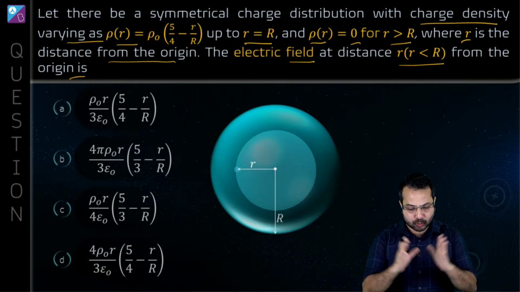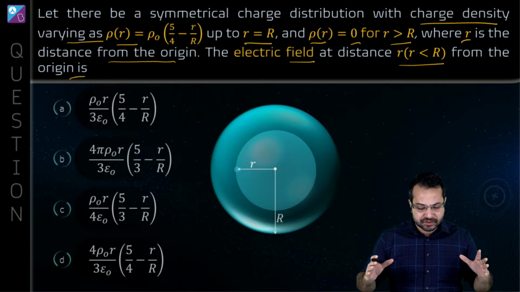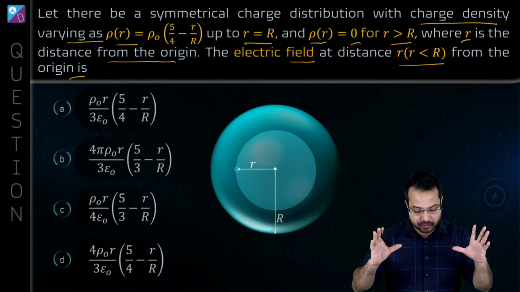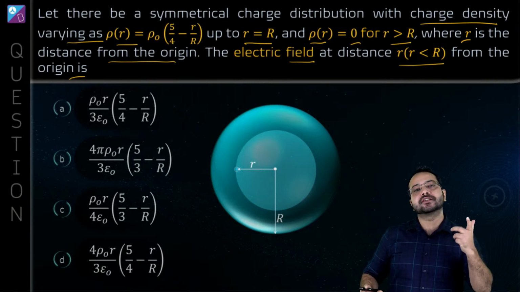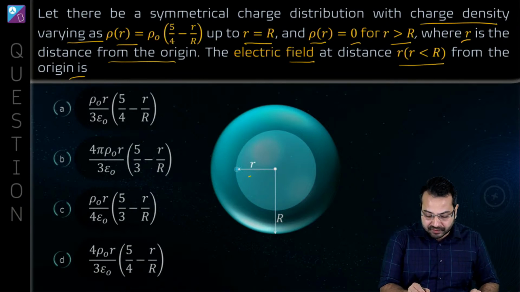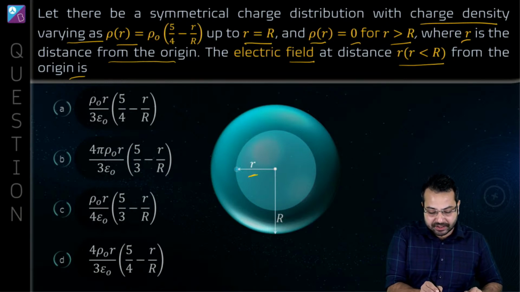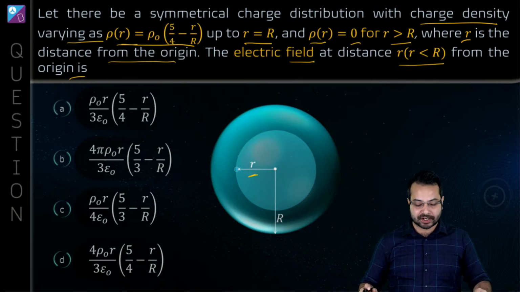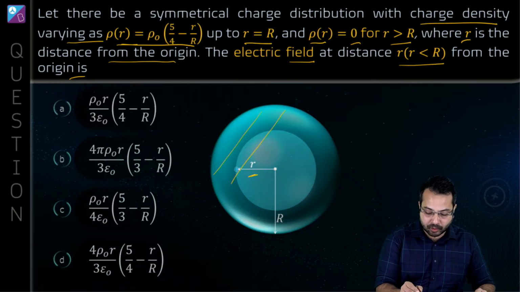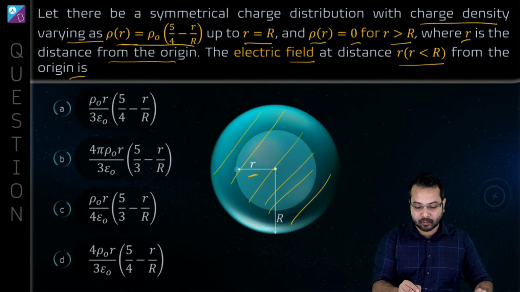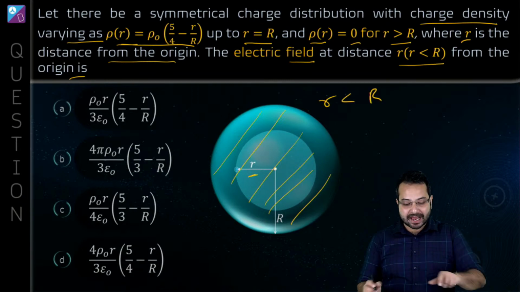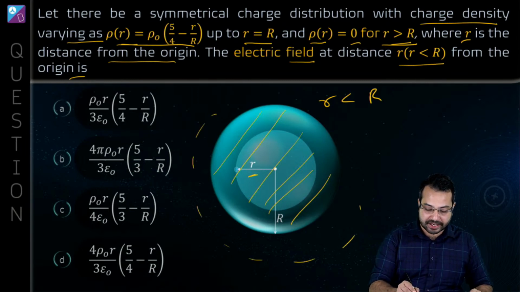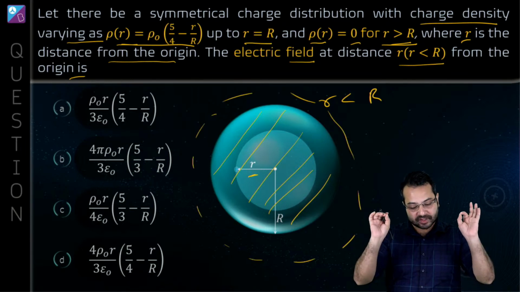So I hope this question is clear to you. What we have here is a symmetrical charge distribution. You can see that it's spherical symmetry, and the charge density is not constant. It is a function of the distance from the center, and it is given by this function. This charge density is within the region r less than R, and for r greater than R it is 0, which means outside of this there is no charge. So that is the question.